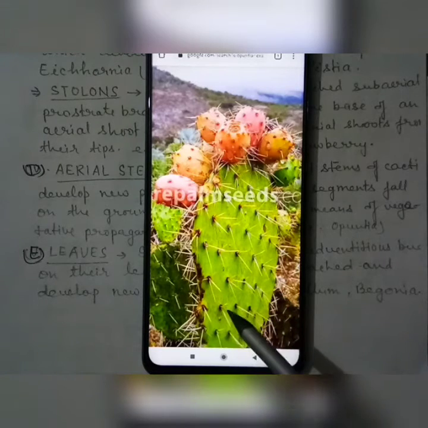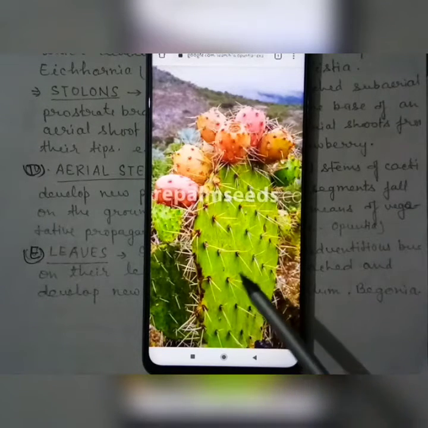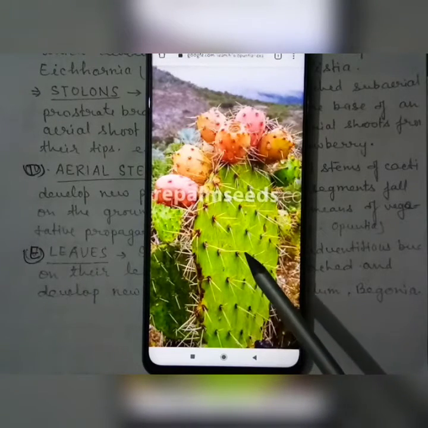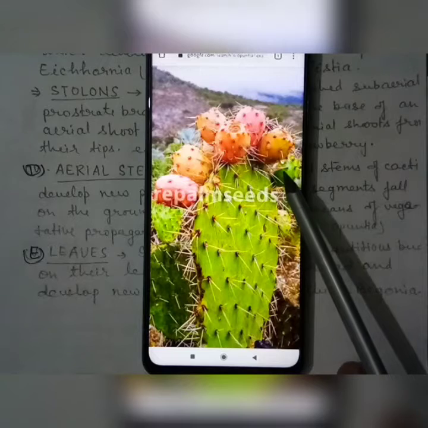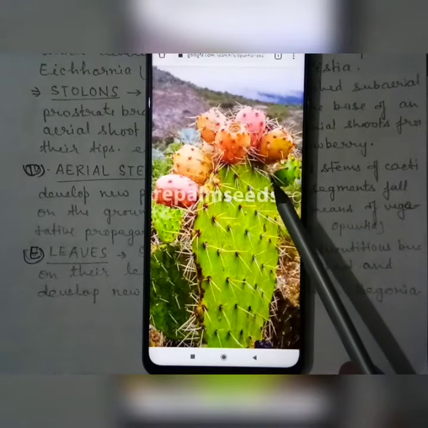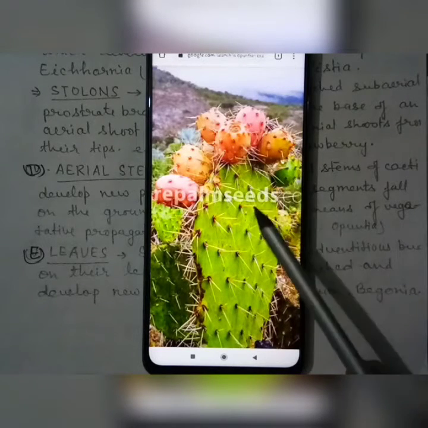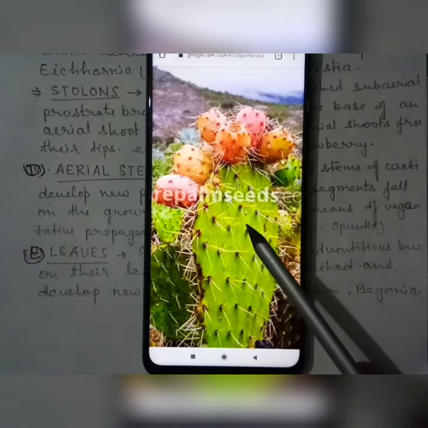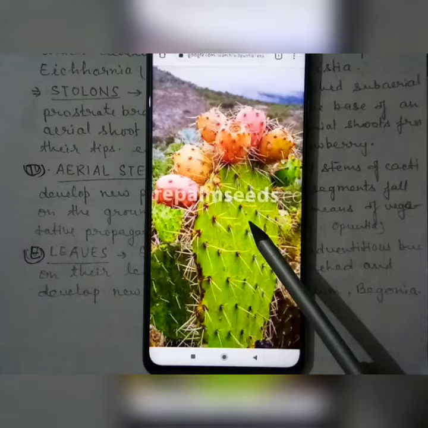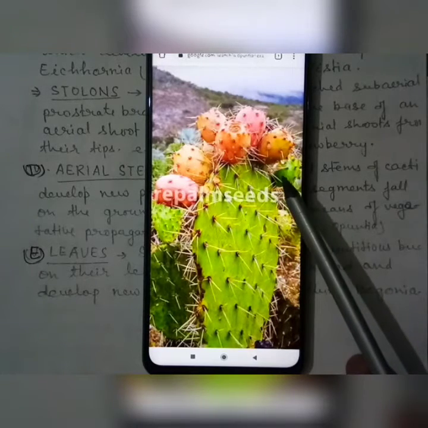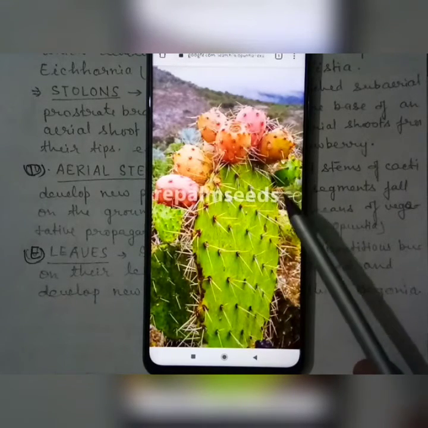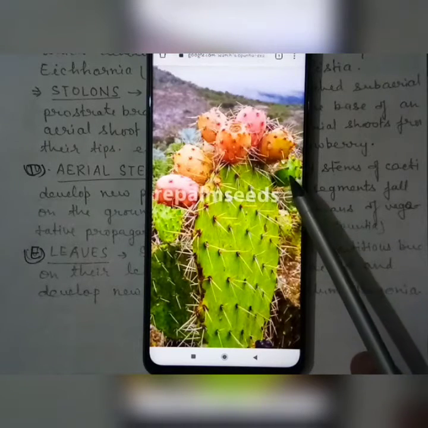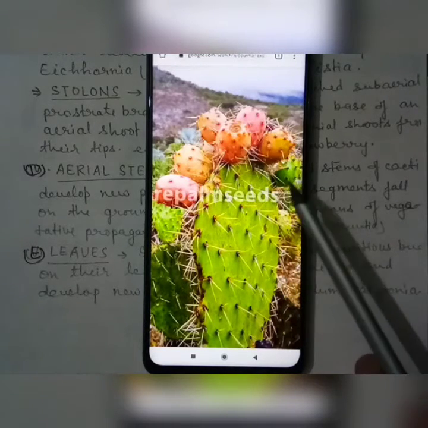All of you know Opuntia is a modified plant that grows generally in desert area, dry area. When parts of the stems are detached by any means, mechanical injury or self-detached from the main stem or the main plant's body, and separate and fall down on the soil, they grow new plants.